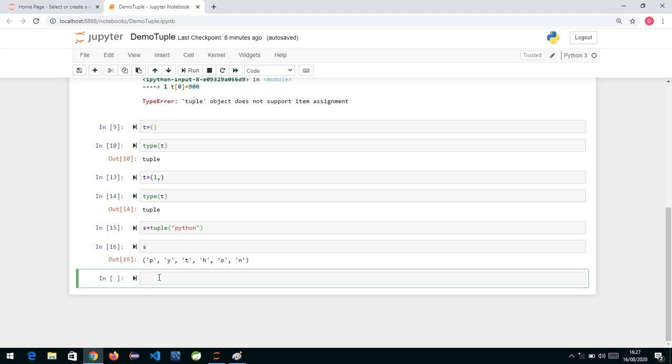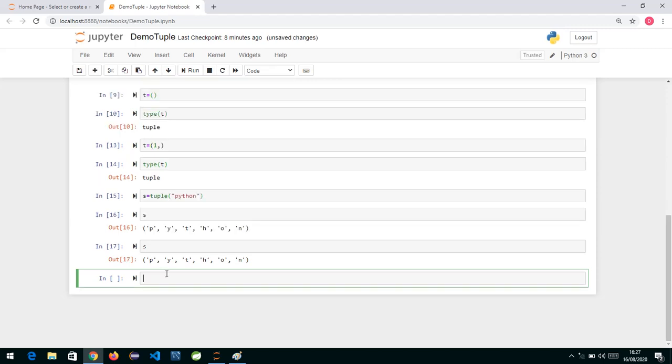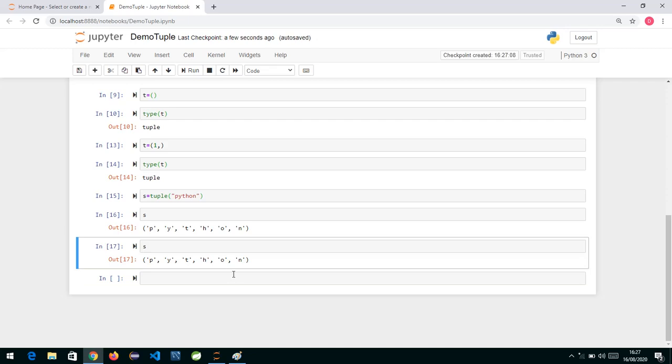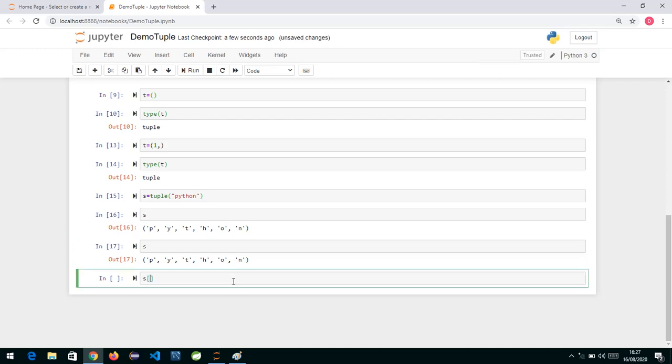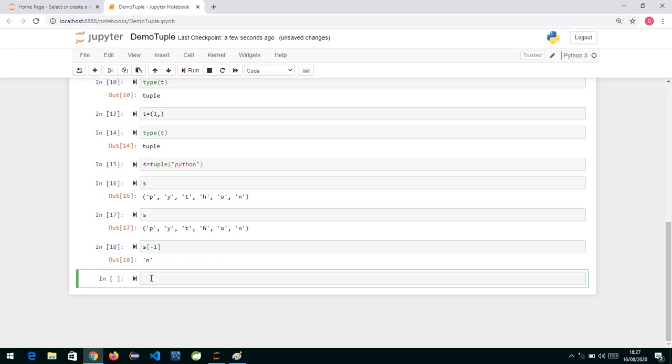First of all, we can have positive indexing as well as negative indexing. So if I print my S over here, if I want to extract this N, I write S of, and now the index is the last index. If we are doing negative indexing backwards, it will always start with -1, so it is giving you N.